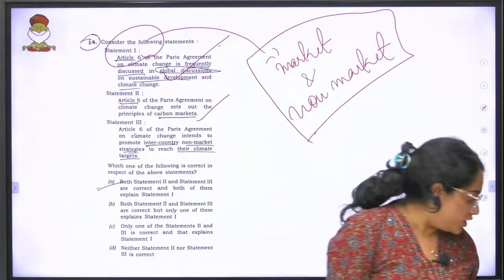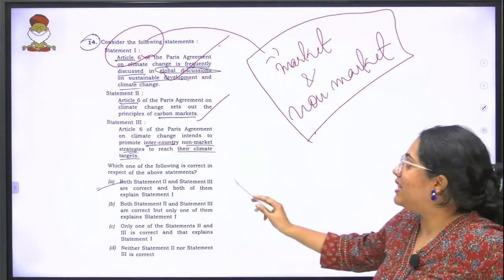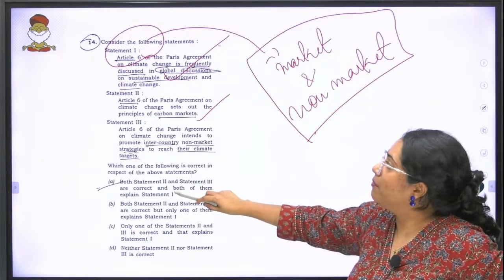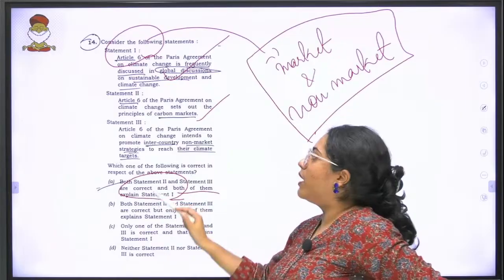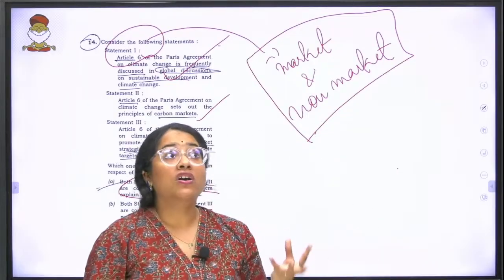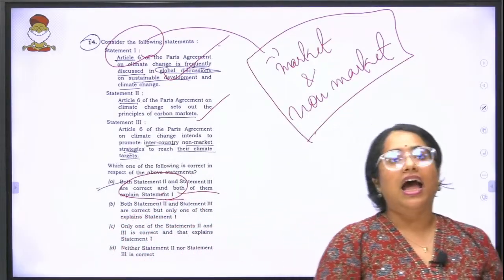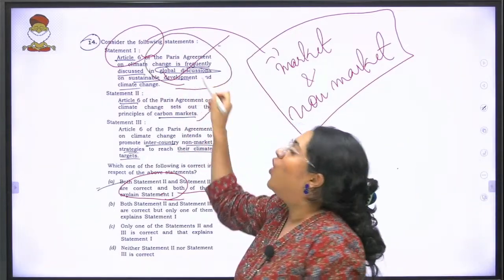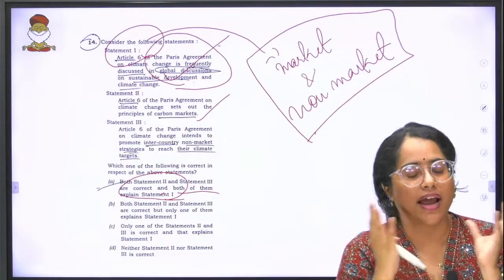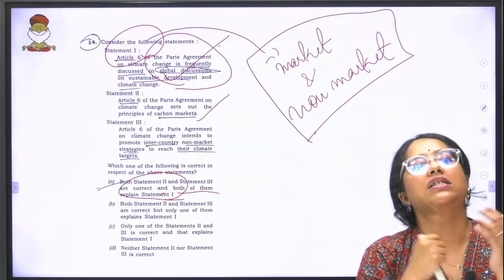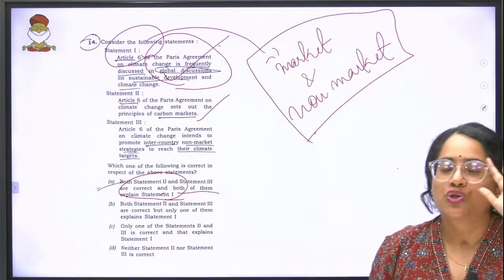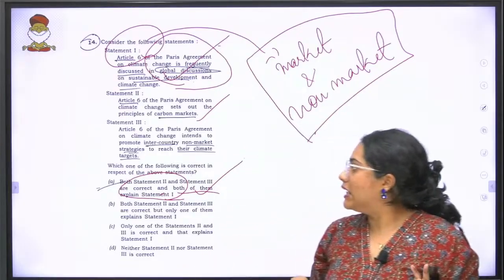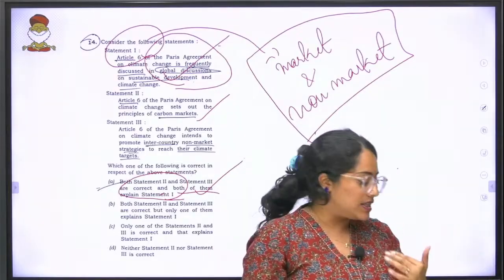But when you look at all the options over here, you can see that both statement 2 and 3 are correct, and both of them explain statement 1. For example, why? Because there is a market mechanism and there is a non-market mechanism, that is why it is always discussed in your global discussions. Whenever there is any talk about the Paris Agreement, Article 6 comes to the forefront. So the answer to this question is 14A. Both statement 2 and 3 are correct, and both of them can explain statement 1.